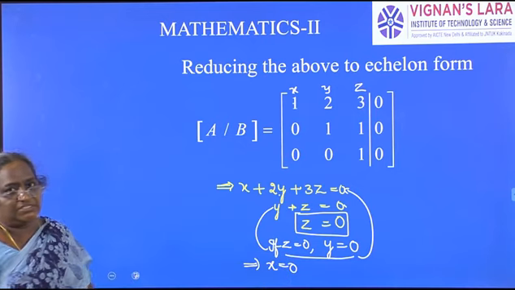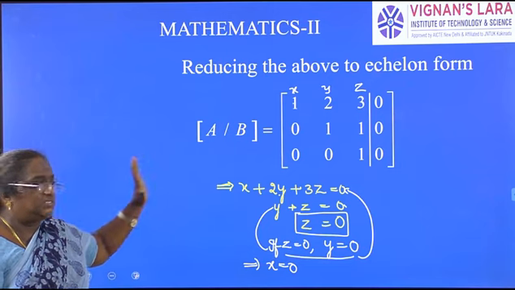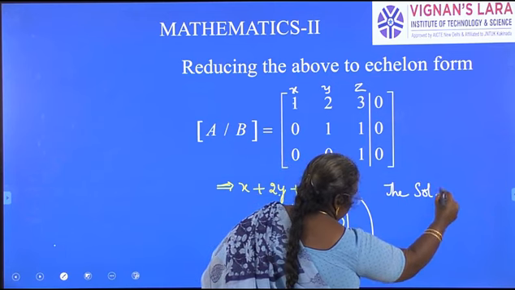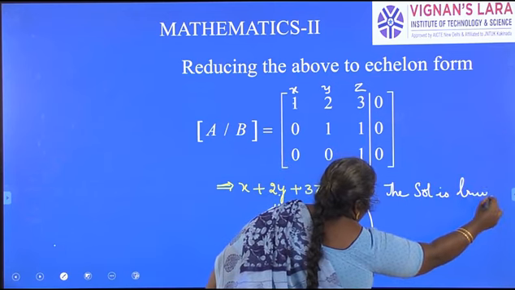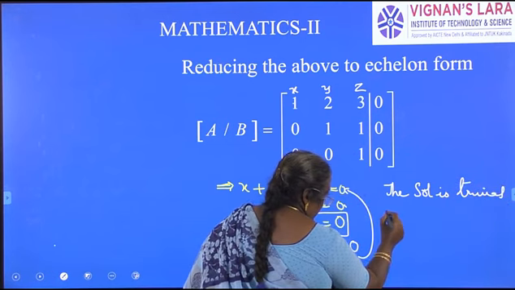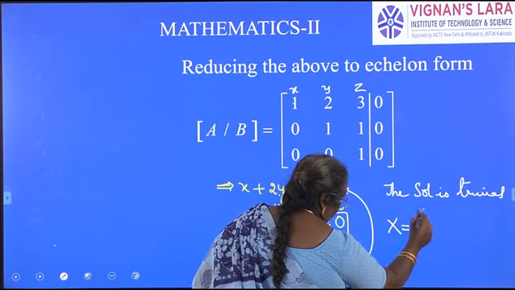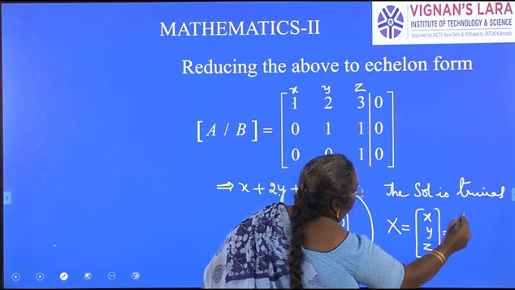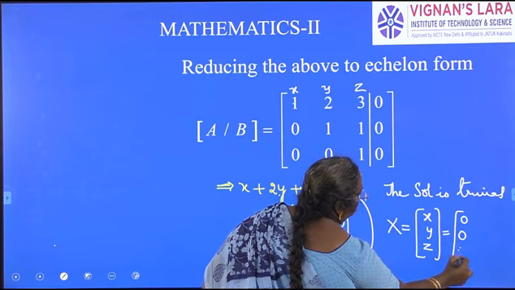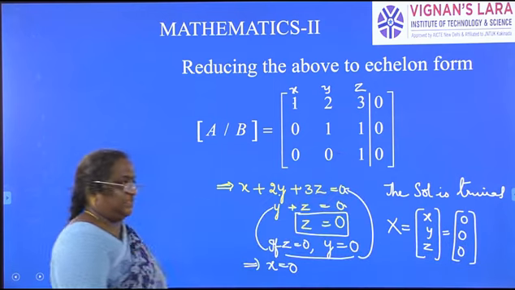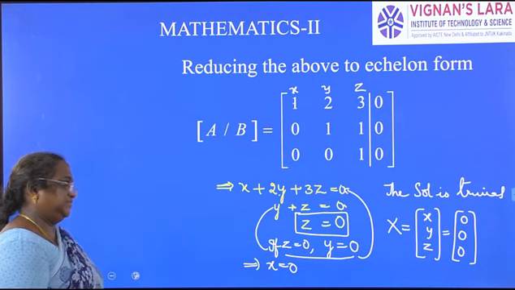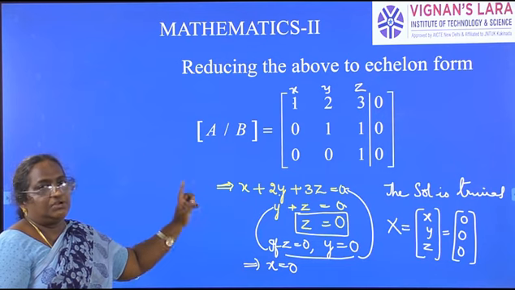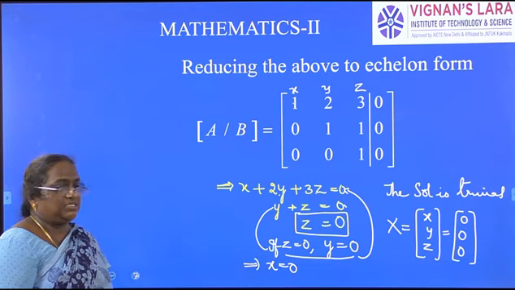So what is the solution for the given system of equations? The solution is trivial, which means all are zeros. And we write it in matrix form: capital X is equal to x, y, z, which is 0, 0, 0. That is the solution for the given system of equations. It means it has only the trivial solution, 0, 0, 0 is the only solution. That is how you have to solve.